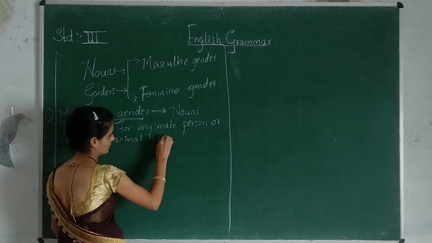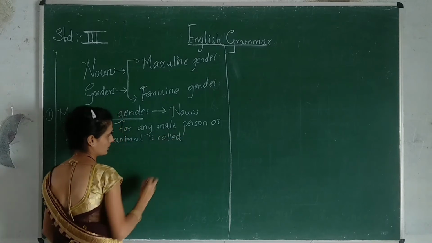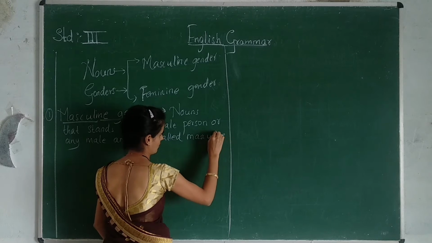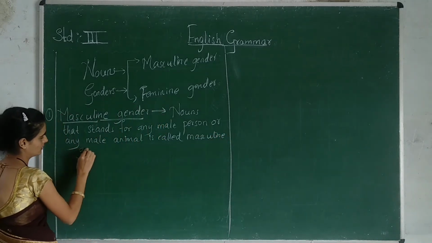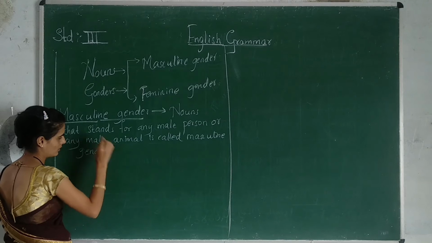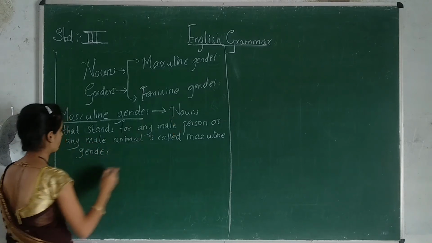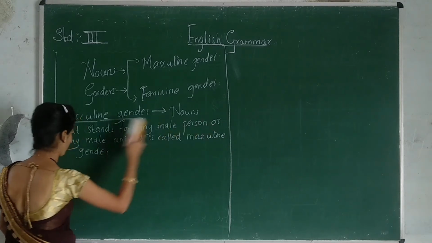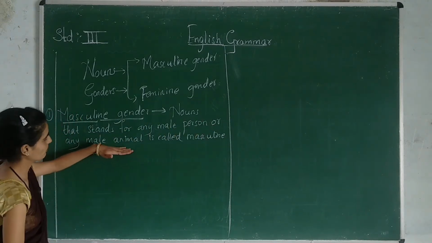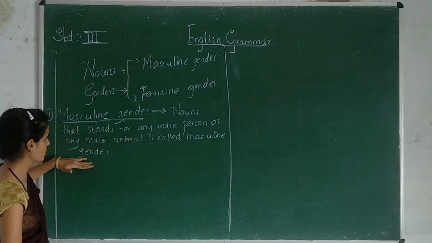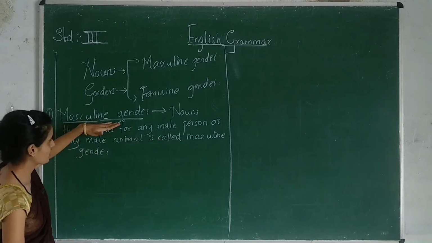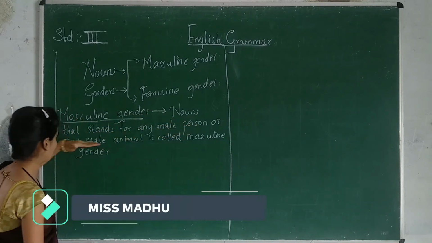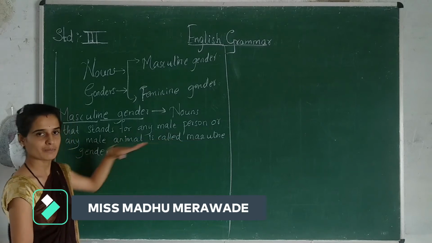is called what? It is called masculine gender. Nouns that stand for any male person or male animal are said to be masculine gender. Masculine gender means nouns that stand for any male person or male animal. It is a masculine gender.